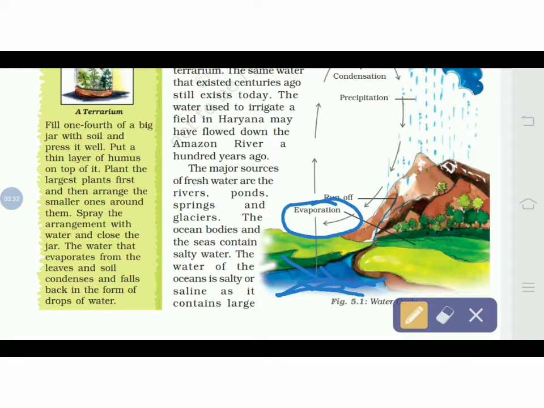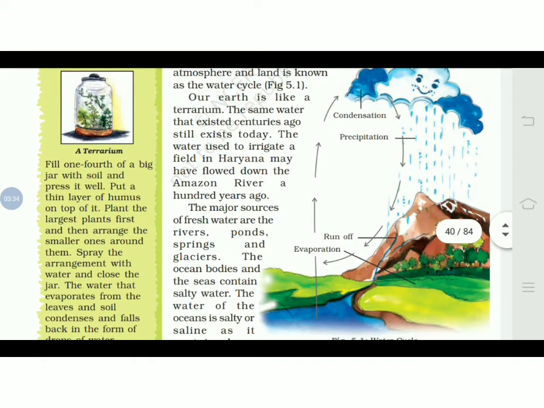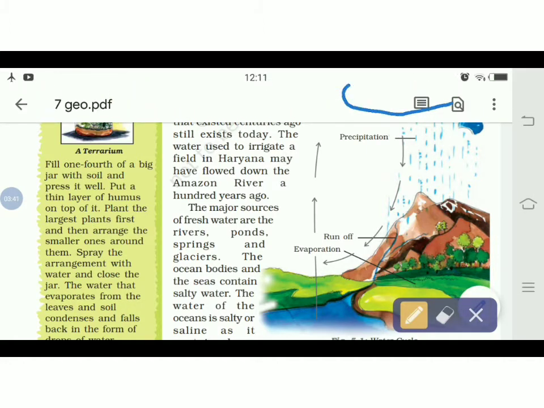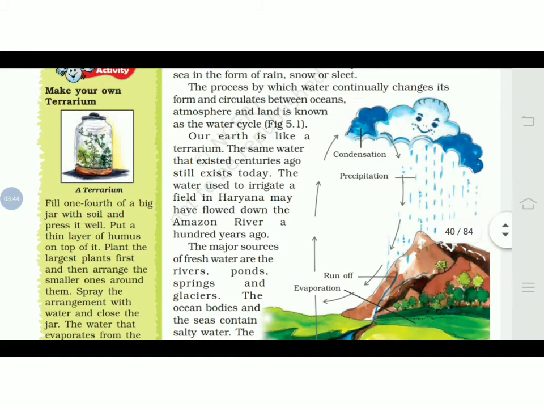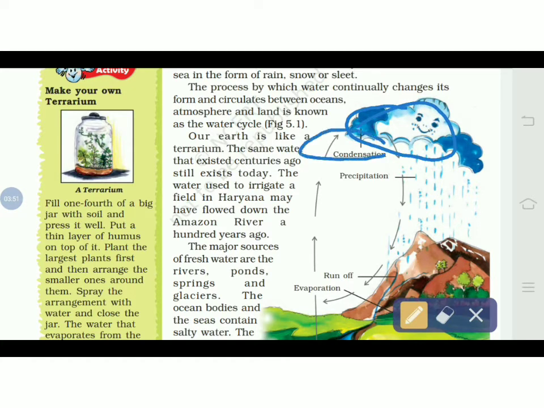And when it is reaching up, what would happen? As it is reaching in height, it cools down and forms a cloud over here. You can see over here the clouds are formed. It cools and forms a cloud, and this process is called condensation. The moisture in the air, when the evaporation takes place, cools over here and forms a droplet. These droplets together form a cloud.